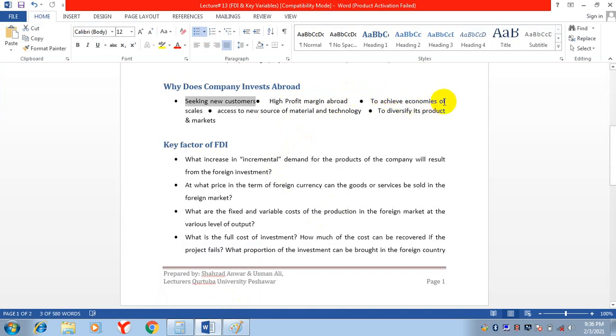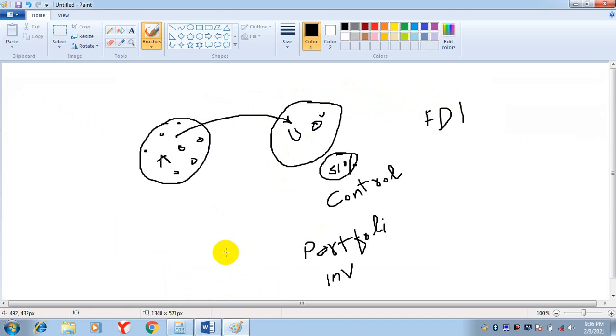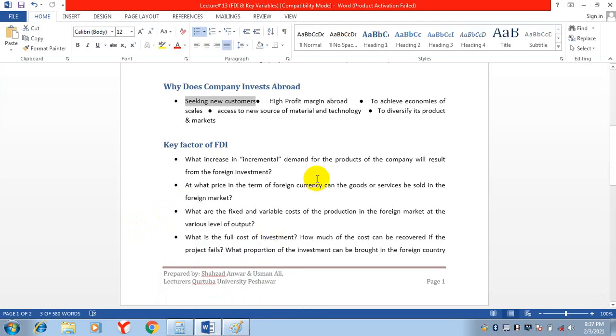To achieve economies of scale: economies of scale means if you produce goods in bulk, in big quantity, your cost of production will come down. So there is another possibility that you want to invest money in a foreign country because you want to produce more, and when you produce more, your cost of production will come down. This is another reason for investing money in a foreign country.